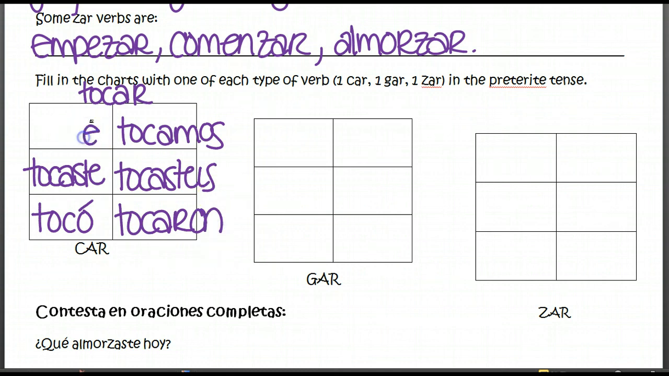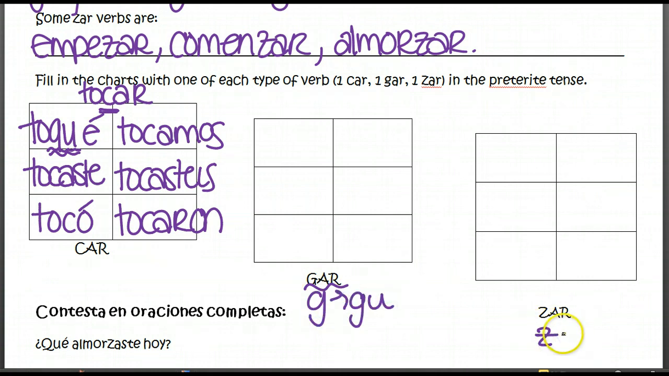So the yo form is going to have the same ending, but our C, instead of staying a C, is going to change to QU. So our yo form is going to be toqué, with an accent over the E. Okay, so really the only thing that changed here is our C in tocar changed to a QU. Now with our gar verbs, our G is going to change to a GU, and our zar verbs, a Z is going to change to a C. Again, this is only in the yo form.